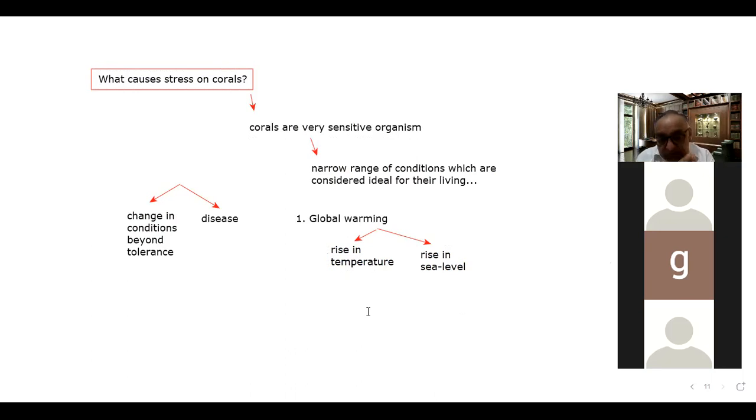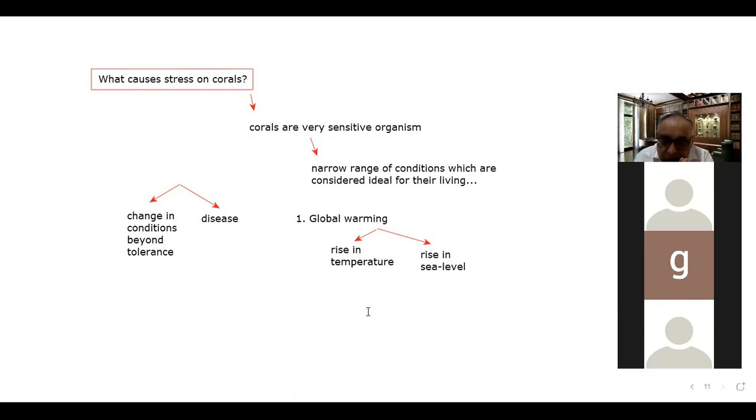When there is a rise in temperature, because the corals can tolerate only a narrow range of temperature, which I told you, 23 to 29 degrees Celsius. If the temperature becomes below 18 degrees Celsius, they cannot survive, particularly the reef building corals we are talking about here. With global warming, the temperature of the sea is rising, and due to this the corals come under stress. One point is that, and the second is rise in sea level.